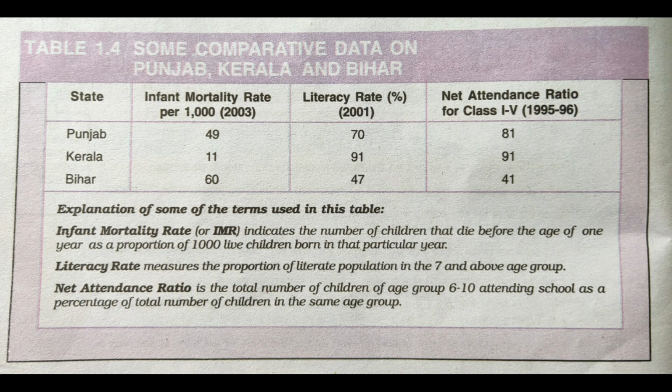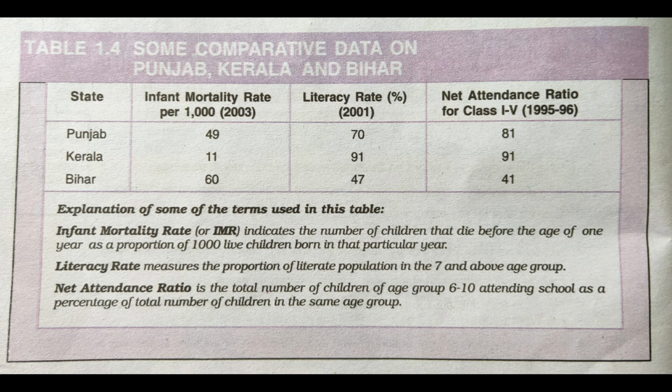Literacy rate, if we see the data of literacy rate, Kerala has 91% literacy rate, Punjab has 70% and Bihar has 47%. That means in literacy rate also Kerala is higher than Punjab and Bihar. Another table is there, net attendance ratio for class 1 to 5 in 1995-96.